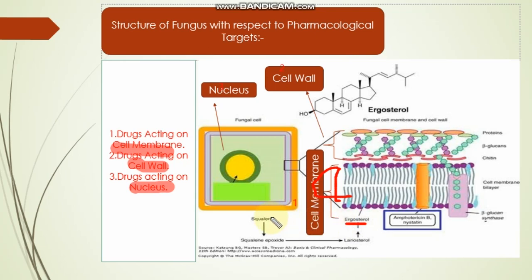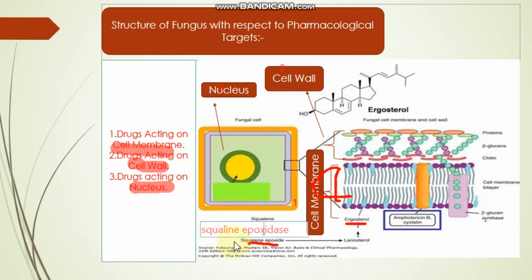This ergosterol is made from squalene. Squalene is a substance present in the fungal cell, and this squalene is converted to squalene epoxide by an enzyme known as squalene epoxidase.